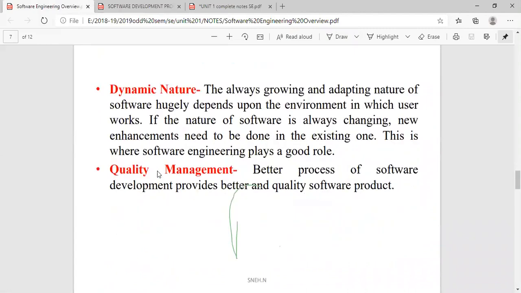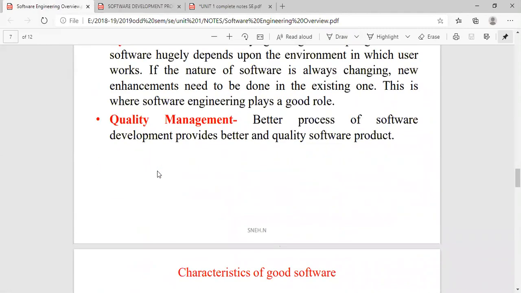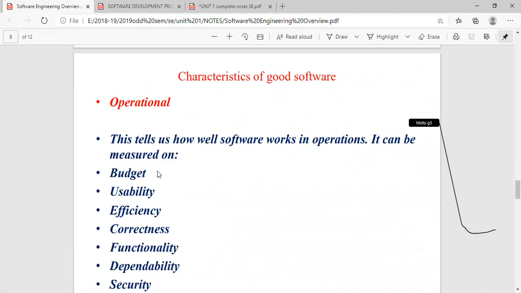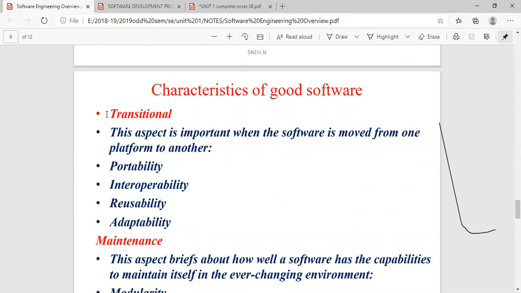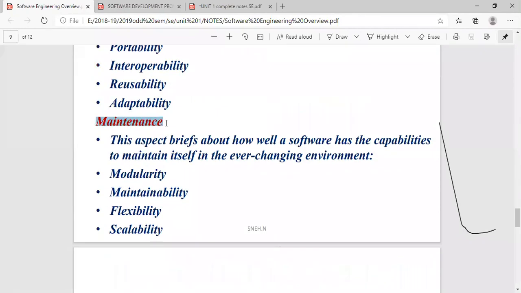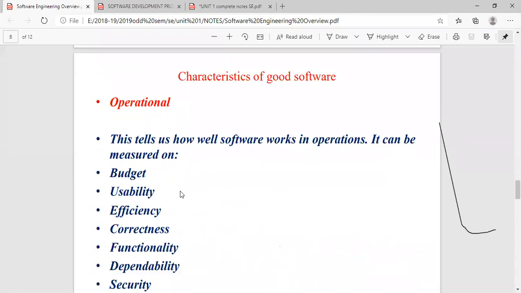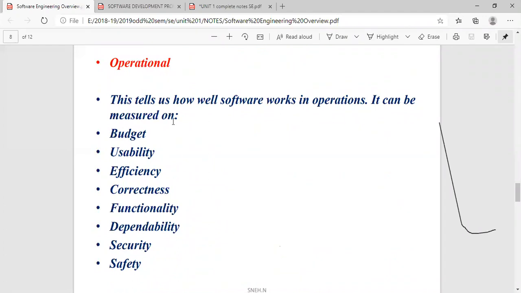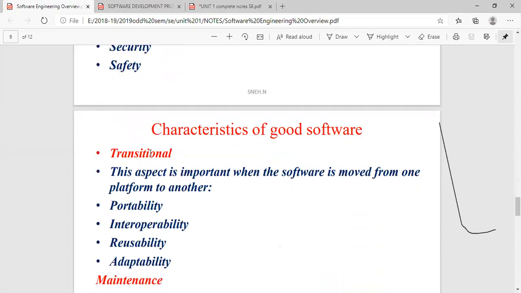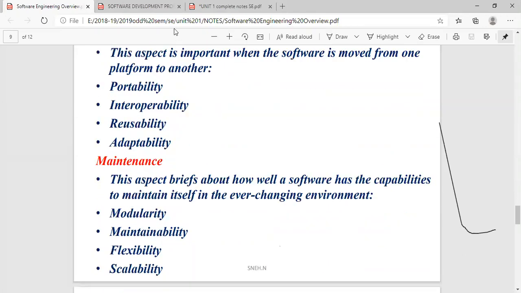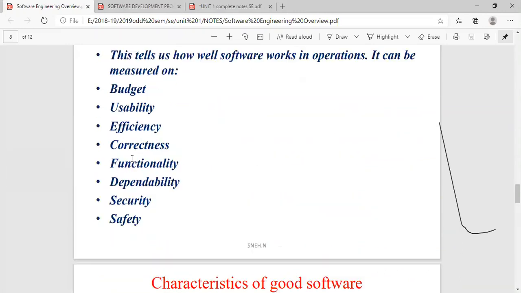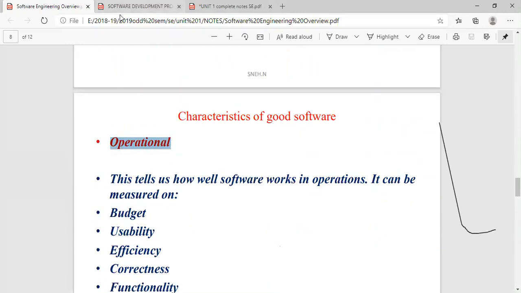Okay. So yesterday we were done with this need, right? Yeah, and see here. Characteristics of a good software are basically categorized under three categories: operational, transitional, and maintenance. So this you can write when it is asked for 5 marks, that is, explain the characteristics of a good software.